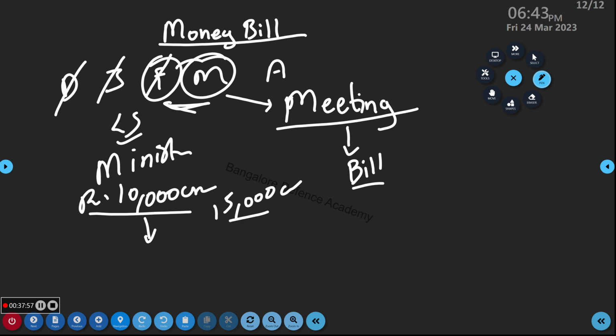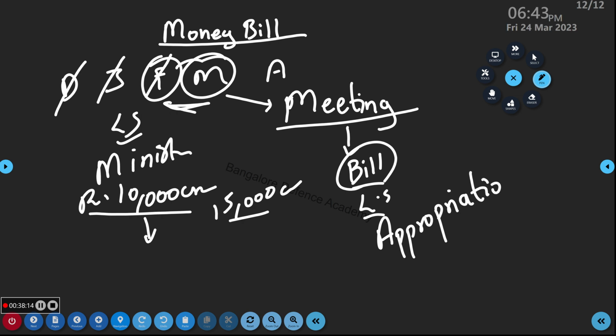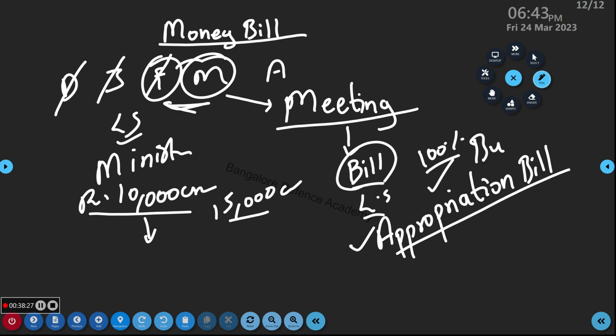See, what is the date today? Yeah, 24th March. See, I told you everything is going to happen within which month? March. Why? Because April 1 is our financial year. Now by March 24, the appropriation bill is passed. That means Lok Sabha has passed the bill. Now this bill will go to whom? From there it will go to the president. And what will the president do? The president will sign.